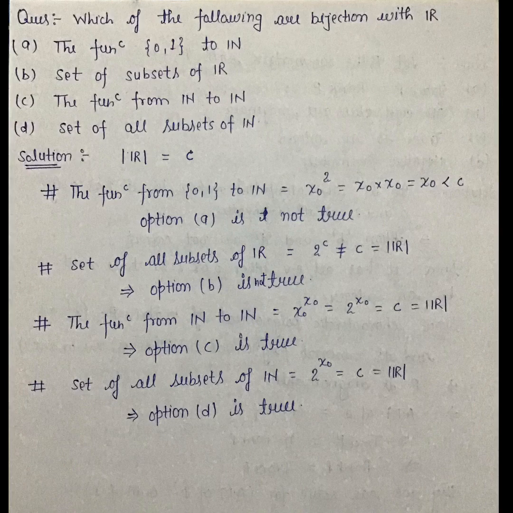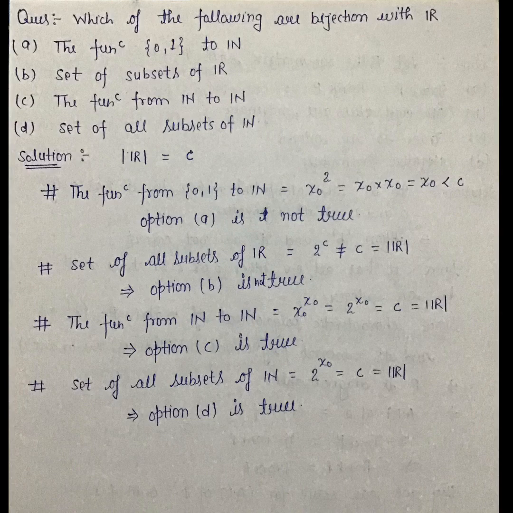Option second, set of all subsets of R, which is equal to 2 to the power C, because the total number of all subsets of any set is equal to 2 to the power n, where n is the cardinality of that set. So here we will get 2 to the power C, where C is the cardinality of R, which is not equal to C, which is the cardinality of R. So option B is not true.